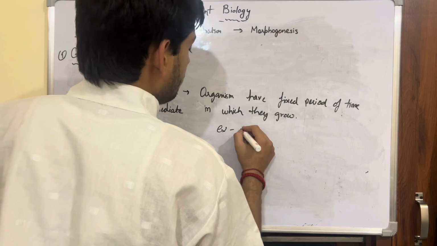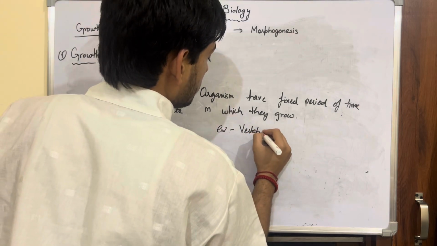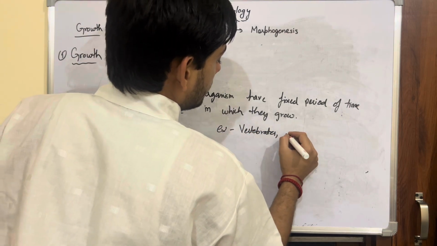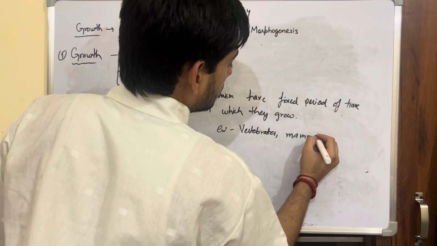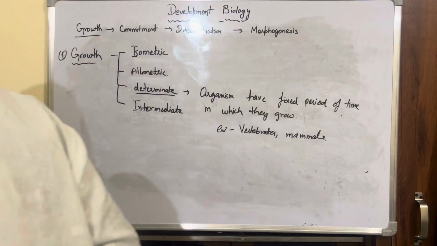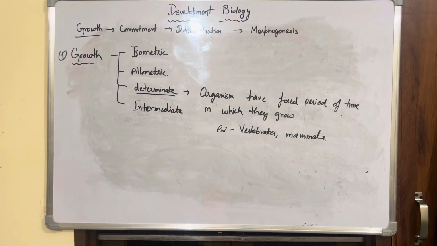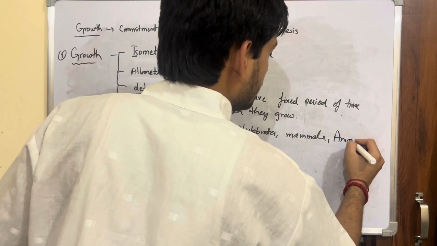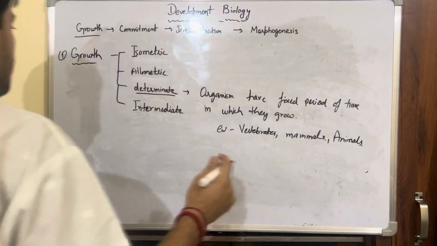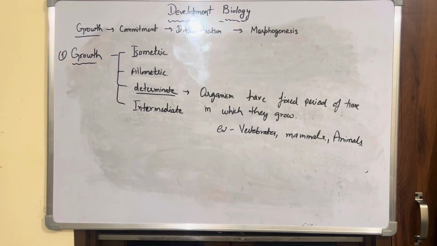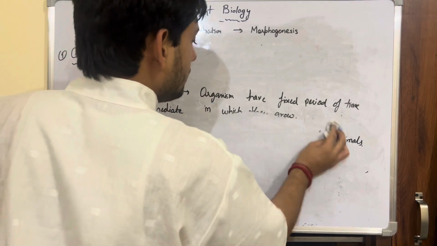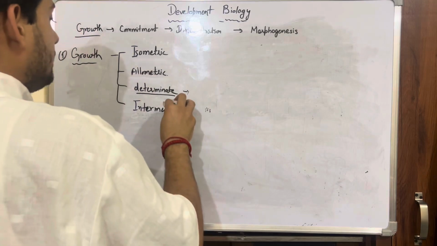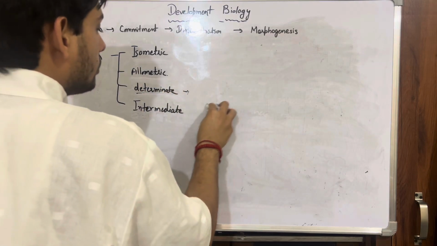Examples can be vertebrates and of course mammals. You can broadly consider all animals in these categories. Since after a certain age even human development stops, we can say that we have determinate growth.